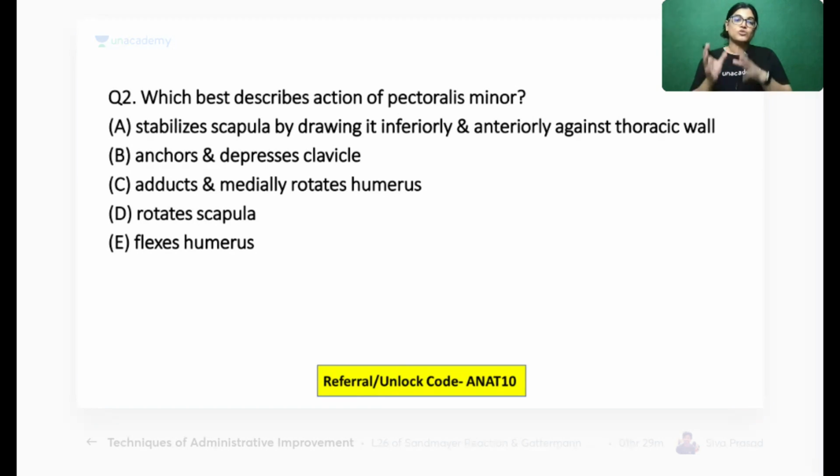Stabilizes the scapula by drawing it inferiorly and anteriorly against the thoracic wall; anchors and depresses the clavicle; adducts and medially rotates the humerus; rotates the scapula and flexes the humerus bone. Your time starts now, so mark the correct answer. We have got 5 options. Question number 2, mark the correct answer.